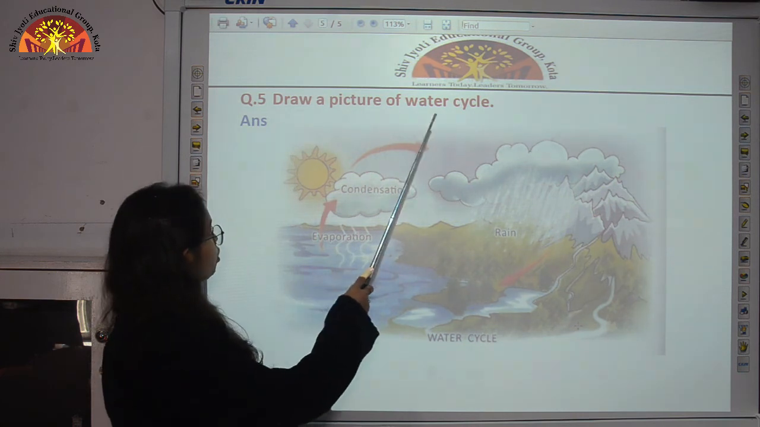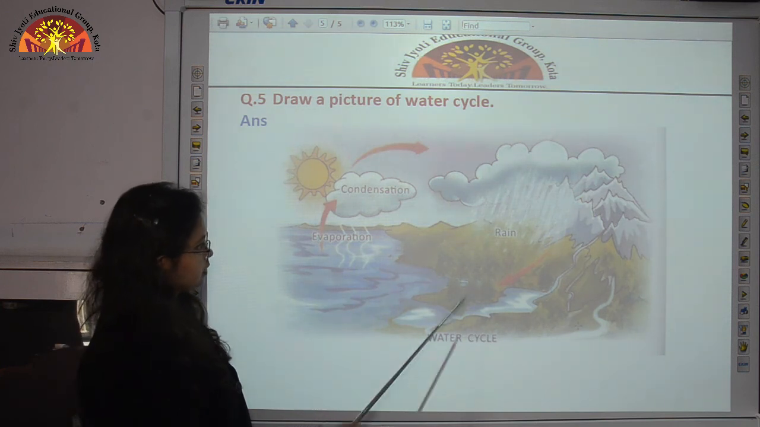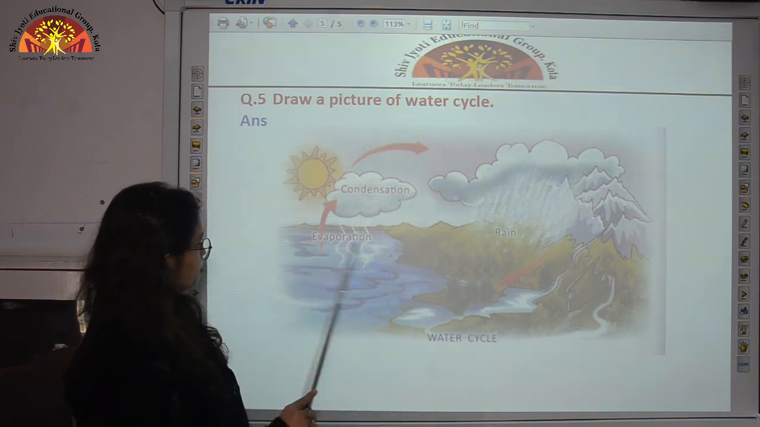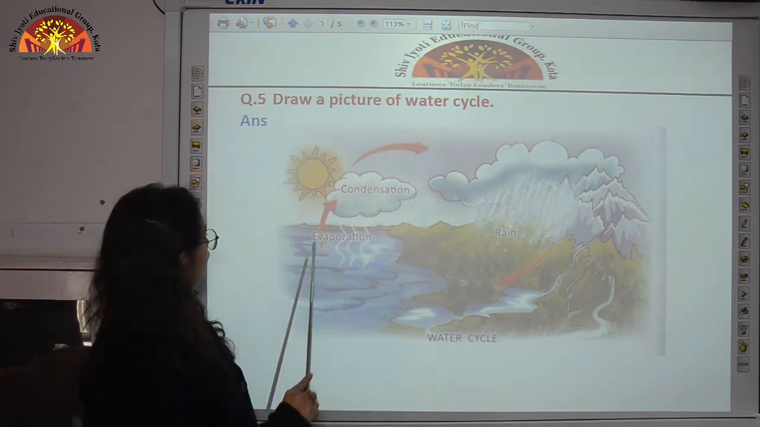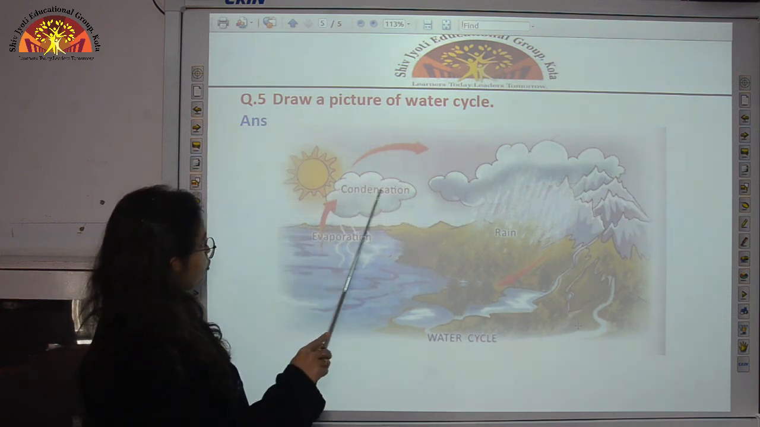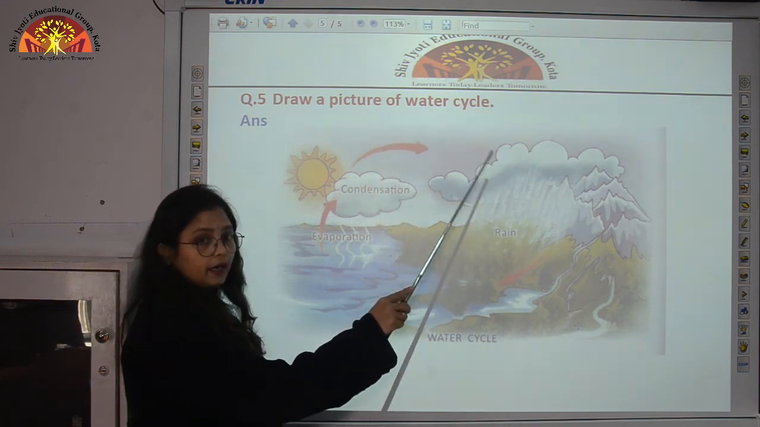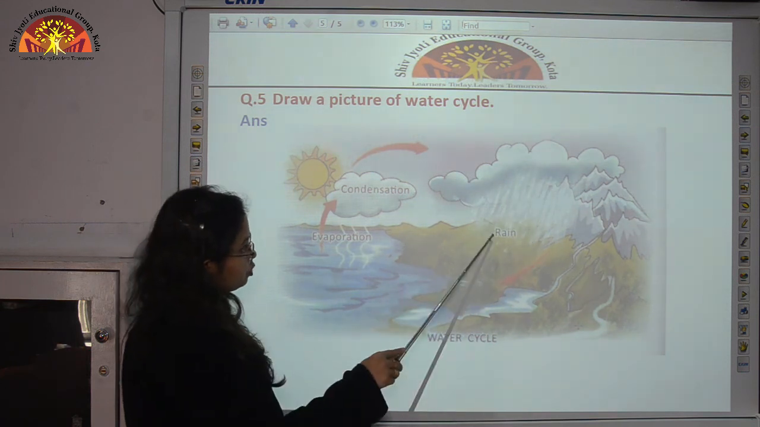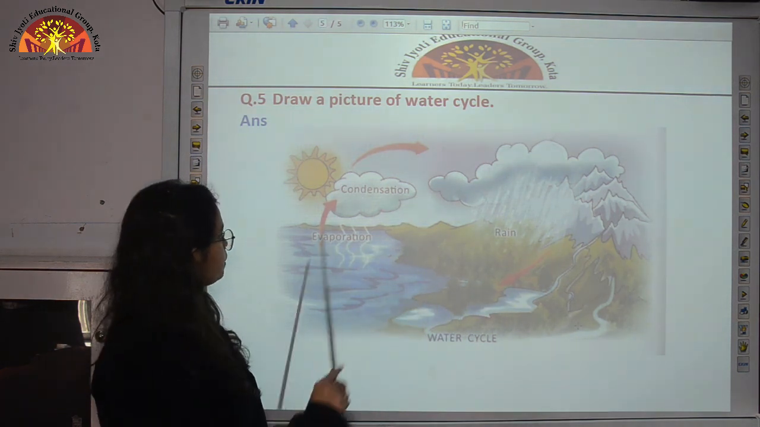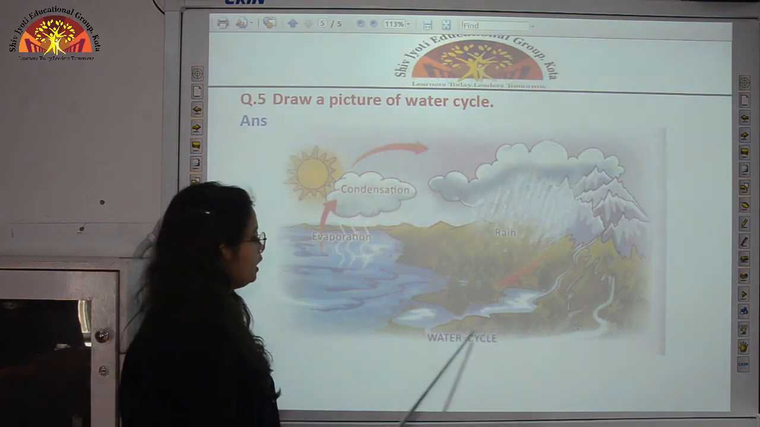Draw a picture of the water cycle. So children, you can see here this is a water cycle. Here water bodies are present, then there are mountains and land. When the water from the water body gets evaporated, it gets converted into clouds over here. So here you have to write evaporation, then you have to write condensation over here. Now when these clouds become thicker and heavy, the water falls as rain, so you have to write rain over here. When it falls as rain, it comes back to the water bodies, and this complete cycle is called the water cycle. So this way you have to make a diagram and label it water cycle.